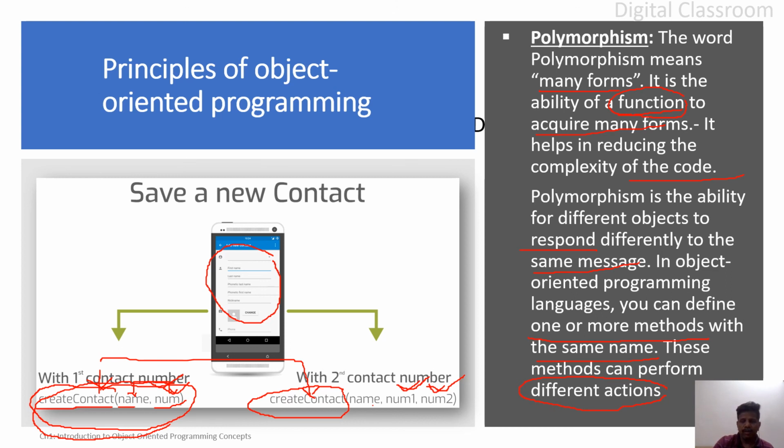So polymorphism is nothing but defining two or more methods with the same name, and these methods can perform different actions according to the definition. Whatever you define here, accordingly it will behave. This method will save or create the contact of a person with a single phone number. Here it will create a contact with two numbers. One more method might be there, with two contact numbers and one email ID. All those things will be achieved by using polymorphism, which reduces the complexity of the code.